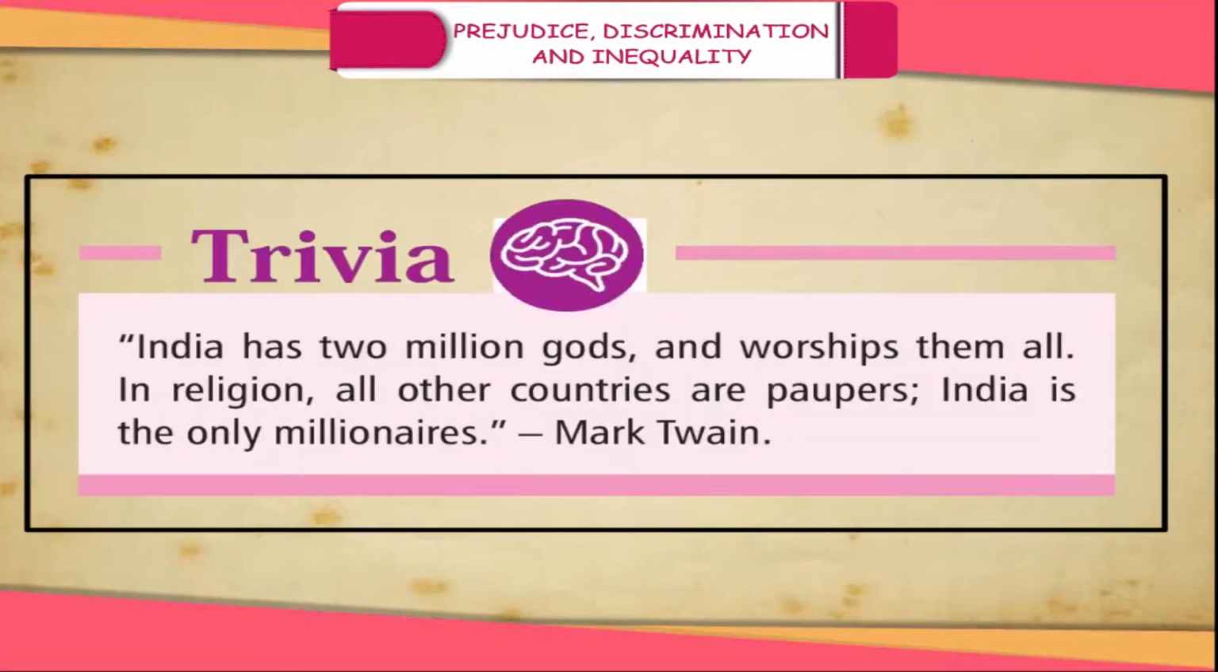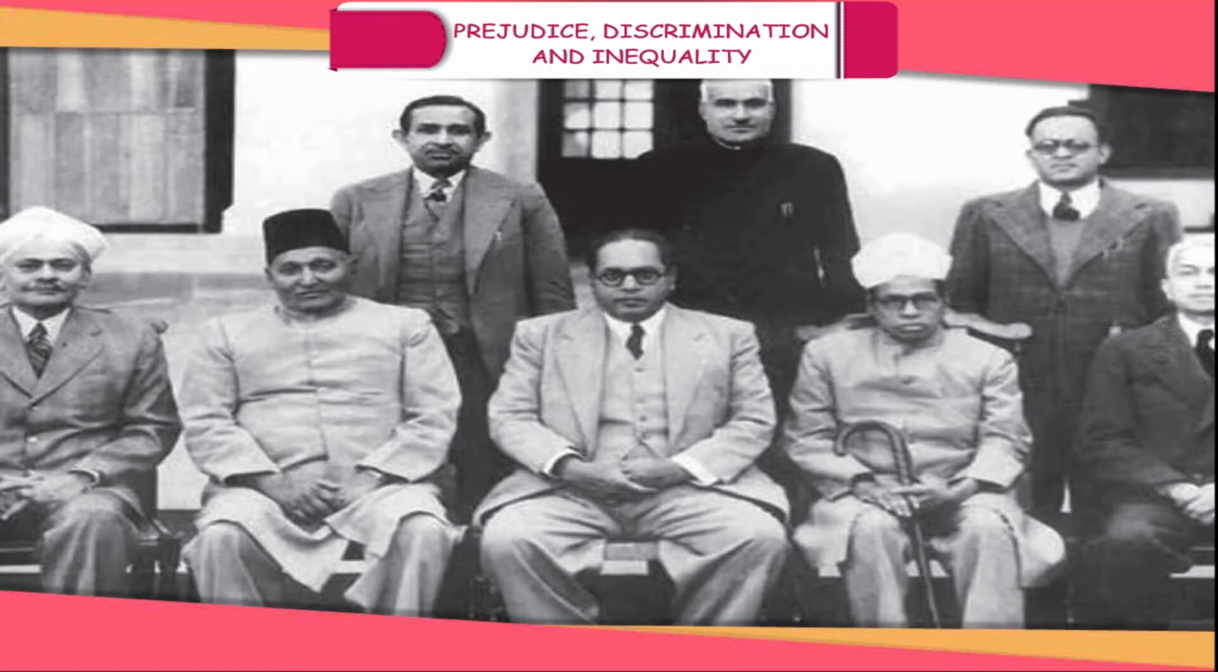Trivia. India has 2 million gods and worships them all. In religion, all other countries are paupers. India is the only millionaire. Mark Twain. The framers of our constitution saw the diversity of India as an asset rather than a liability and ensured its continuity through the constitution.